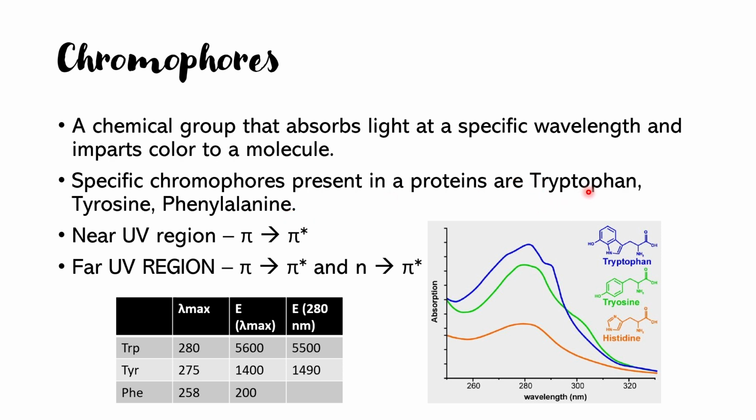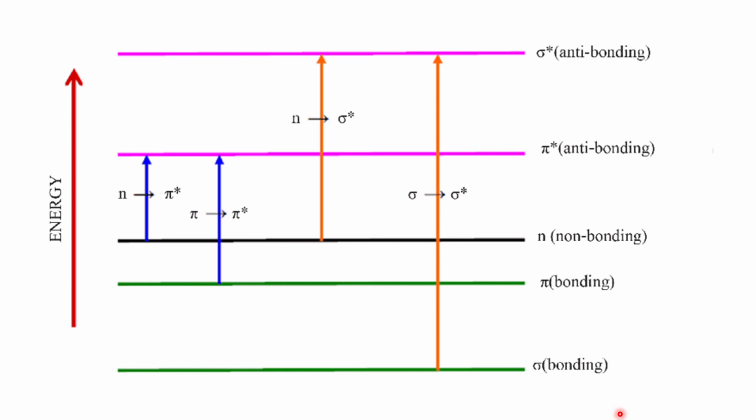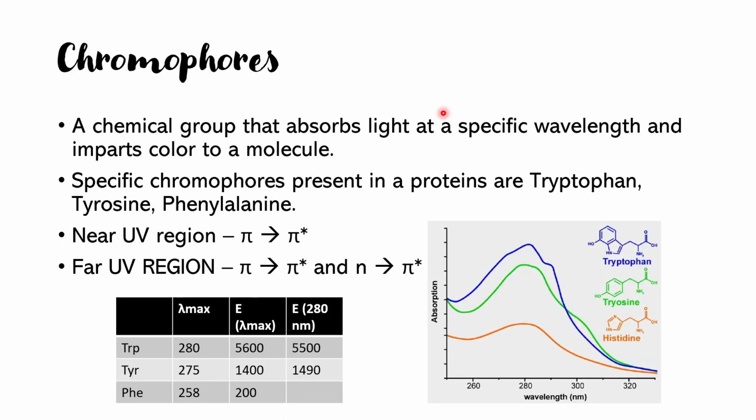So these are those. Okay, so tryptophan, tyrosine, and phenylalanine are the chromophores for the protein molecule. What they do is they are usually in the near UV region or the far UV region. In the near UV region the electron jumps from pi to pi star, and in the far UV region they jump from pi to pi star and n to pi star. You do not have to learn all of these, but you must remember that in the near UV region there will be a jump from pi to pi star, and in the far UV region there will be a jump from pi to pi star and n to pi star.